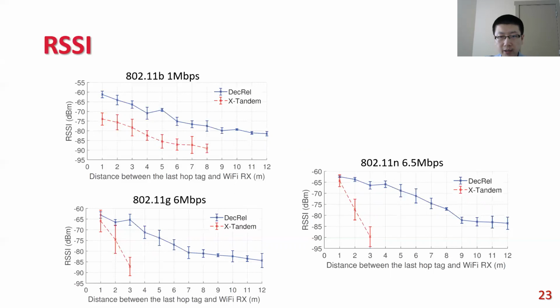The communication range of X-tandem is limited for two main reasons. First, X-tandem tags are non-decodable and only use the first hop excitation, whose transmitter power already decides coverage. Second, X-tandem's tag-to-tag distance is up to 40 centimeters, which is ignorable compared with its last hop distance. Differing from X-tandem, each Decouple sensor can utilize a new excitation with good signal strength and hence minimize the impact of multi-hop signal attenuation.